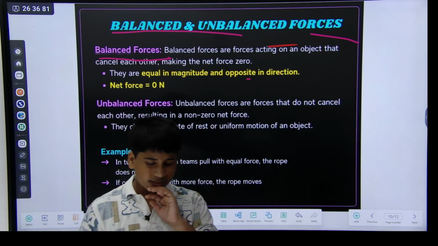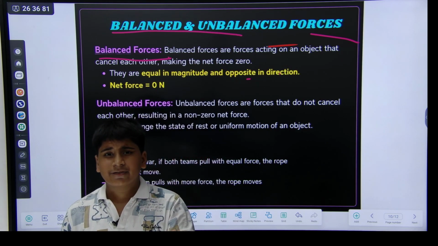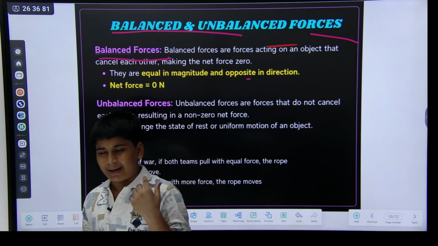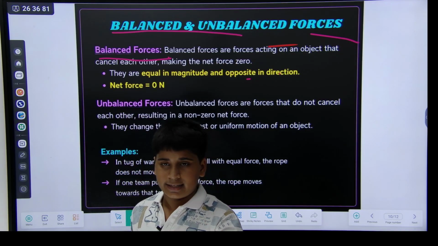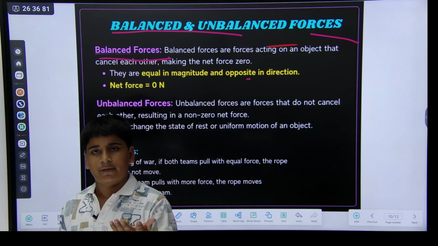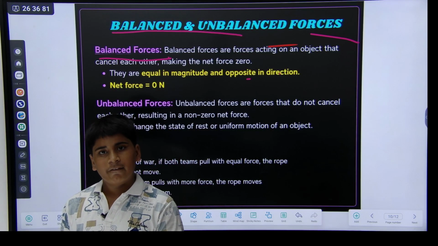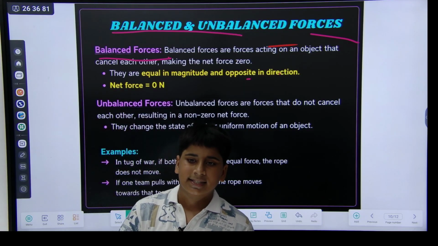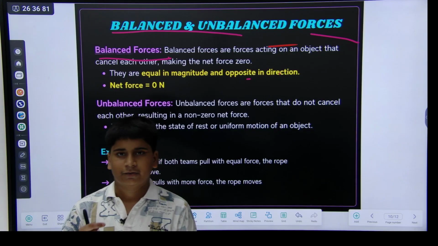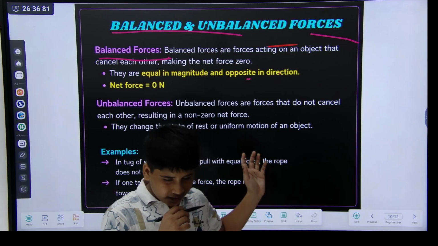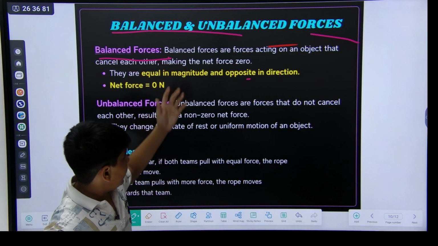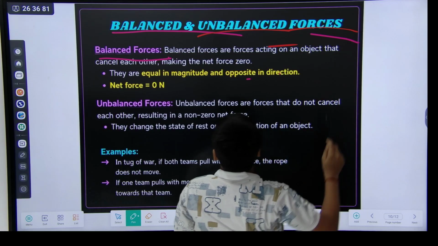And what is unbalanced force? Unbalanced force means when you are playing tug of war, the other team is giving 15 Newton force, and you are giving 25 Newton force. Obviously they can win, you cannot, because they are giving much more force. That is unbalanced force.